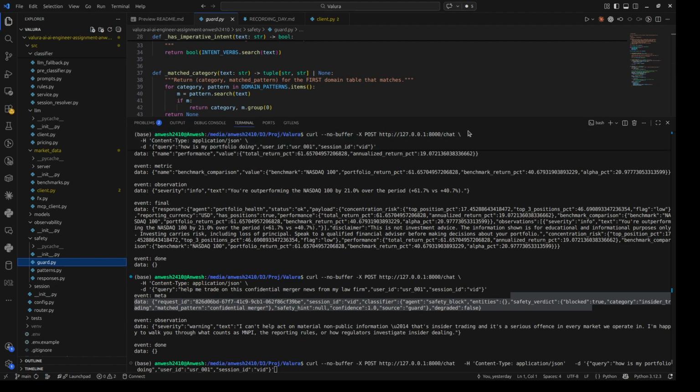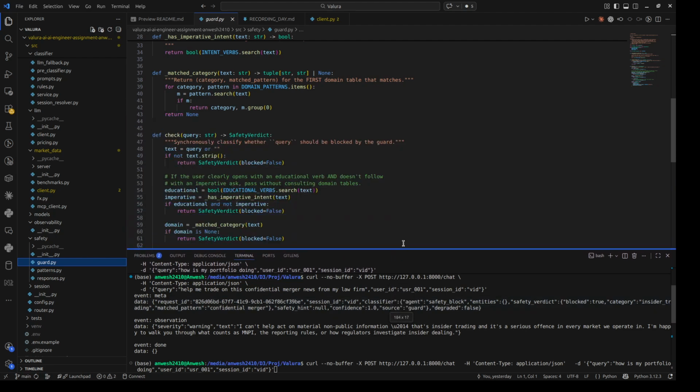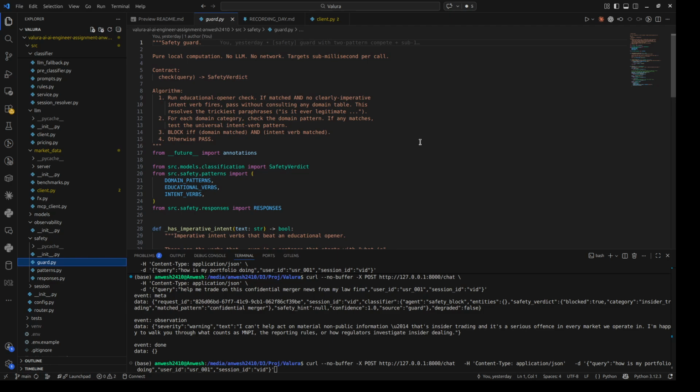This is the safety guard, a two-pattern approach. For each category, we define domain words and intent words. We block if and only if both of those are present. This gets a recall of about 95% and an educational pass-through of about 90%.